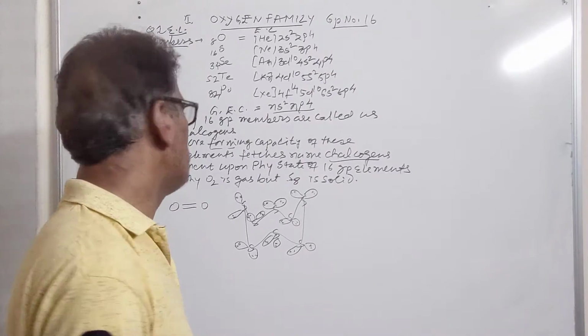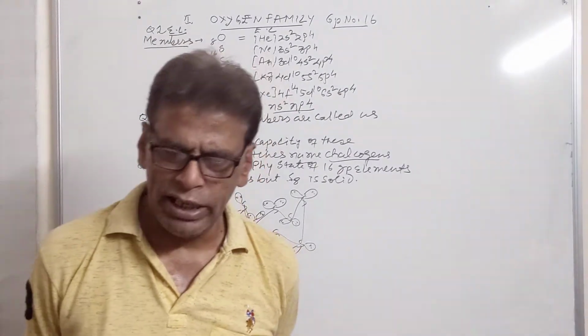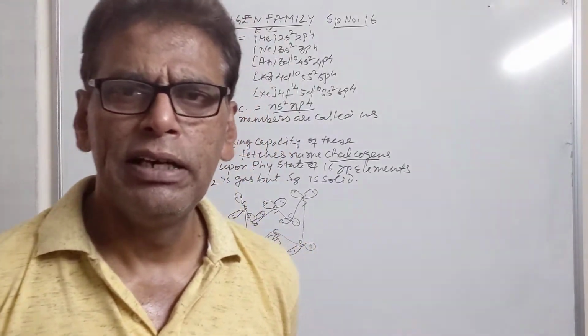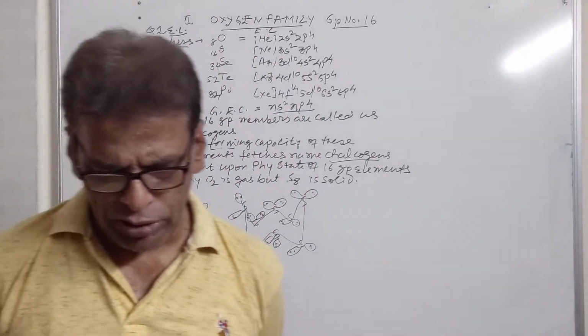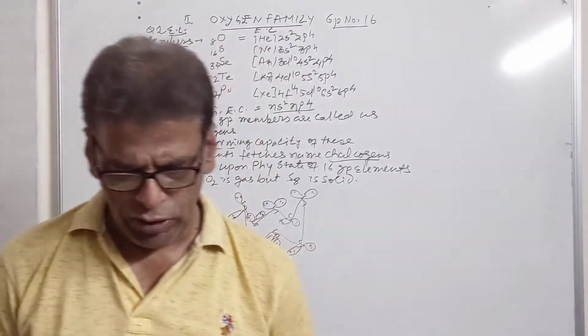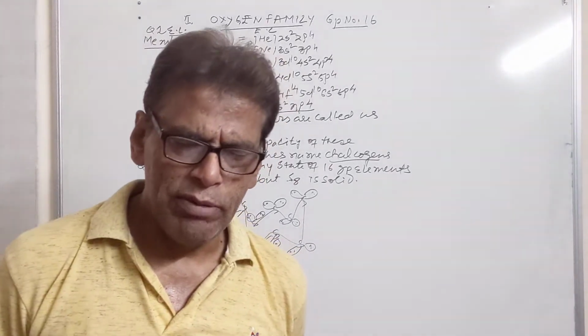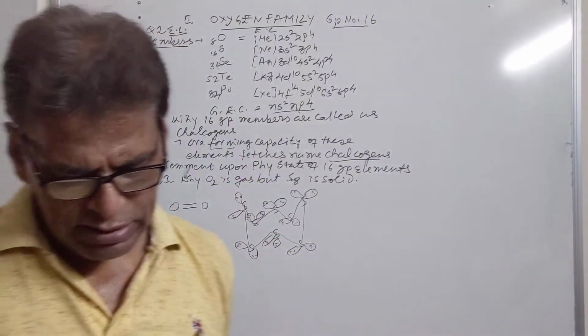Oxygen is the most abundant. You can be asked the question which is the most abundant element of this family. That is oxygen. It is 46.6% by mass in the earth, and it exists in the atmosphere 23.6% by volume. Sulfur is the less abundant element of this family. It is 0.03% by mass in the earth crust.